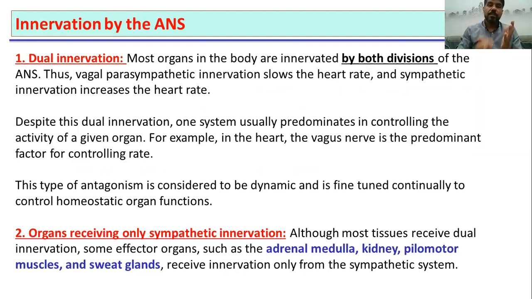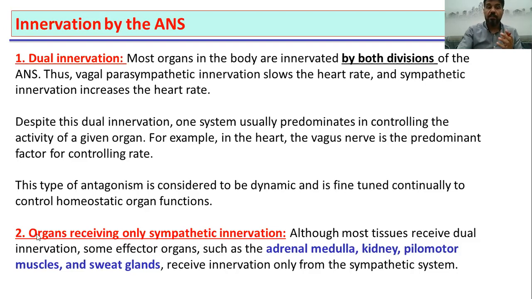As I mentioned previously, most organs in your body are innervated by the two divisions of the autonomic nervous system. So in general, every single organ has two different innervations, sympathetic and parasympathetic innervation.